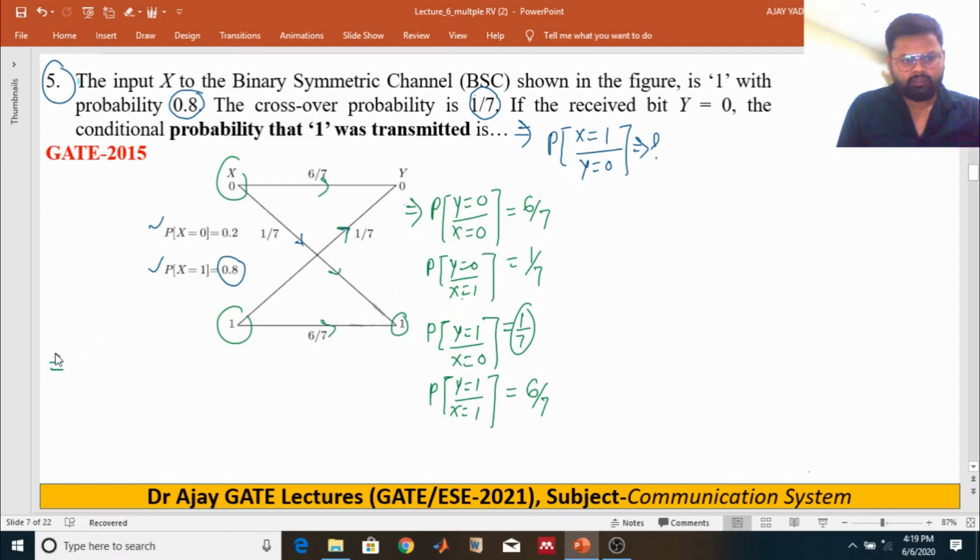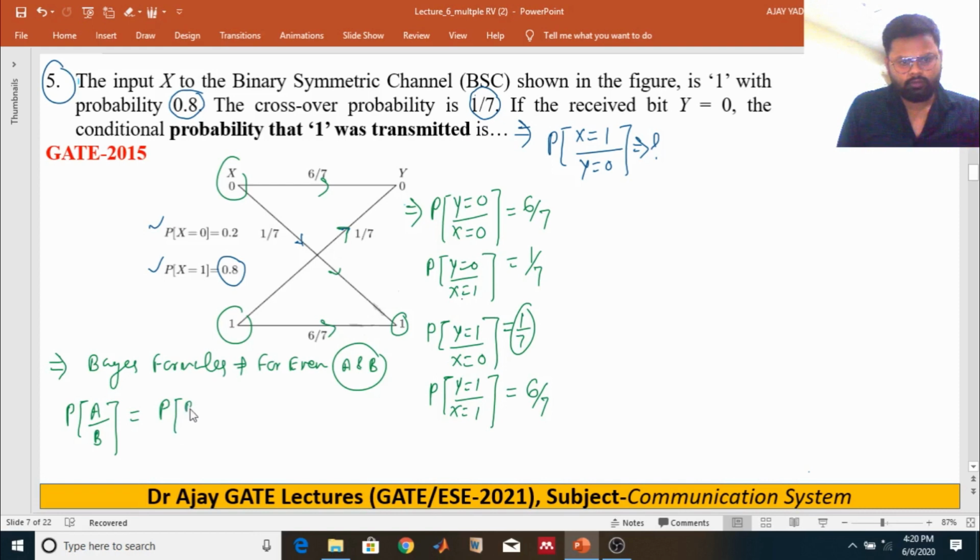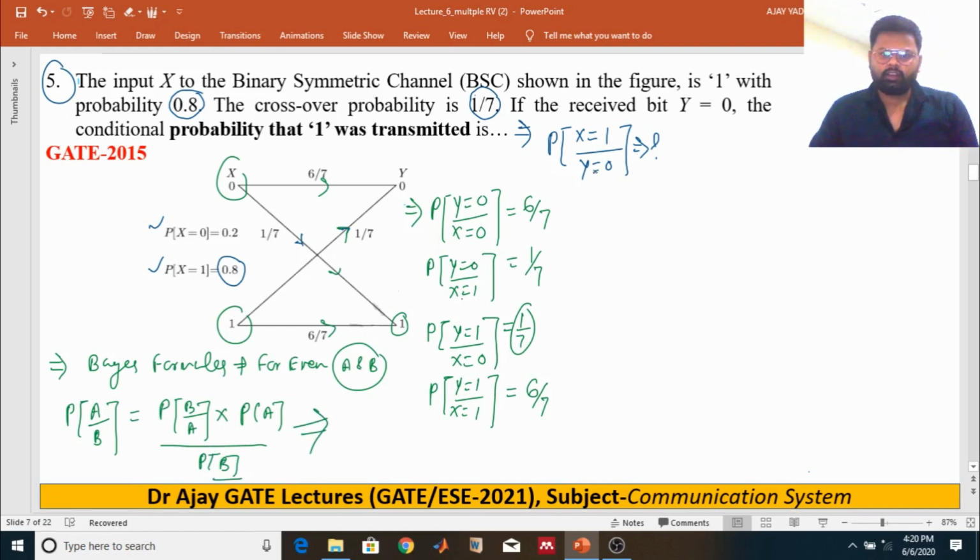Now you know about the Bayes formula. It gives the probability, suppose we have two events A and B. For a given event B, the probability of A is nothing but the probability of B given event A, multiplied with the probability of A, and divided by the probability of B. Just take this concept and apply it in this conditional probability.